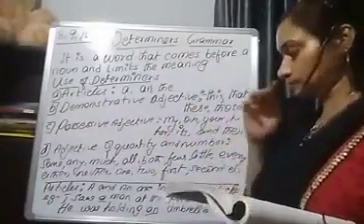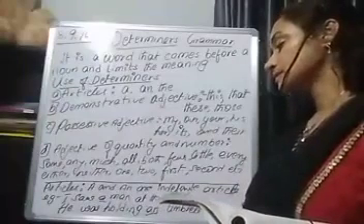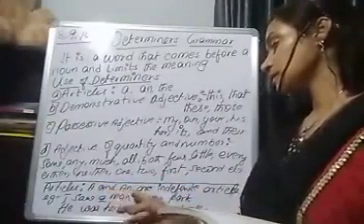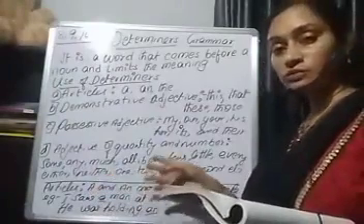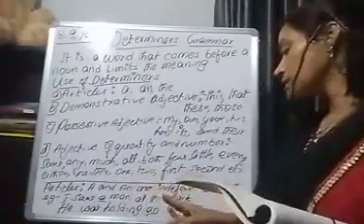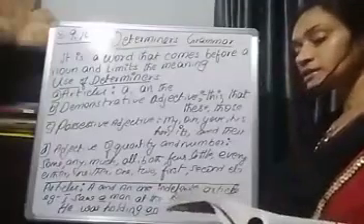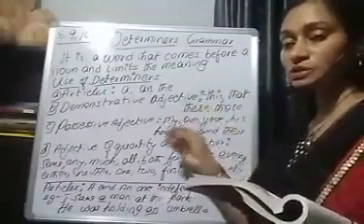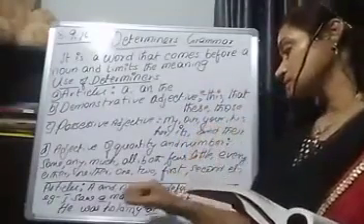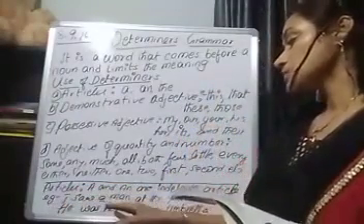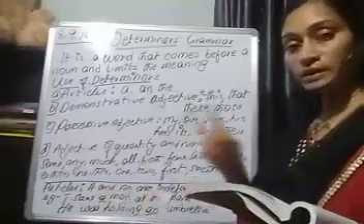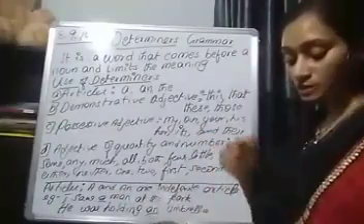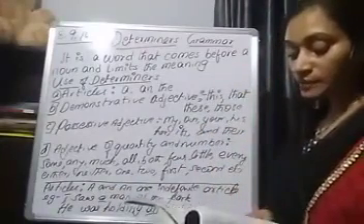Coming to articles. As I said, a and an are indefinite articles. Indefinite means we cannot use these articles to define something specific. For example, I saw a man at the park.